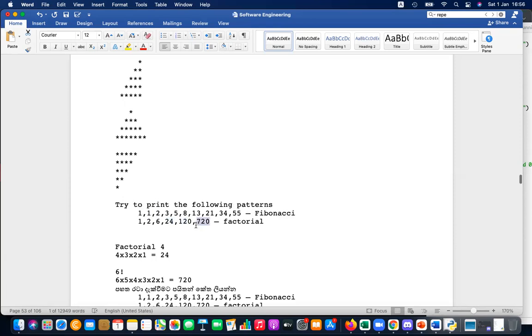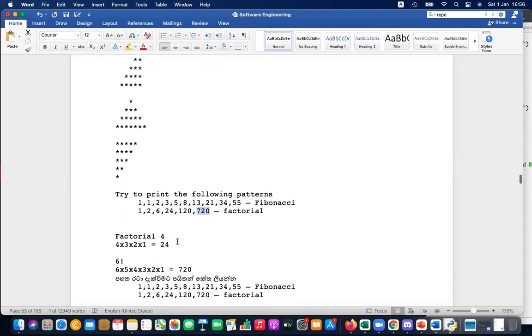This is easy. Okay, try to print these two patterns using Python or flowchart or pseudocode, anything. I'll give you 2 minutes. Then next 2 minutes, I'll explain the answer. Try to find the answers as soon as possible.